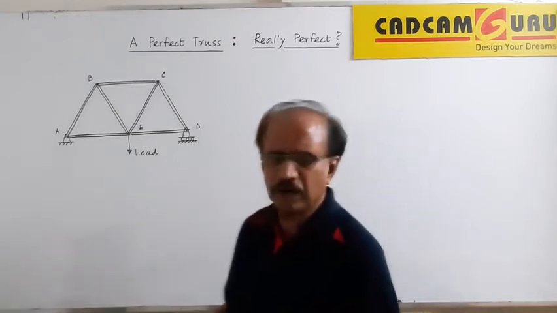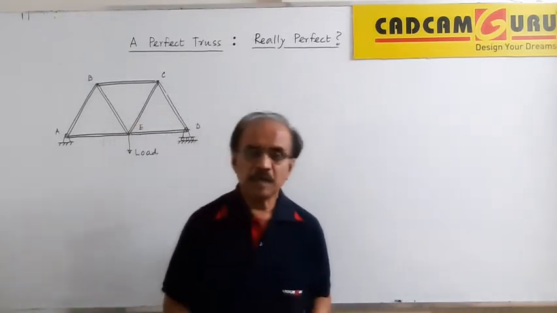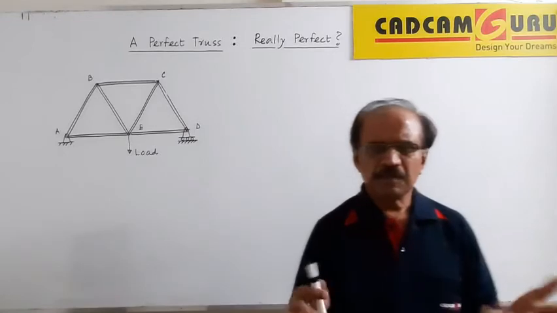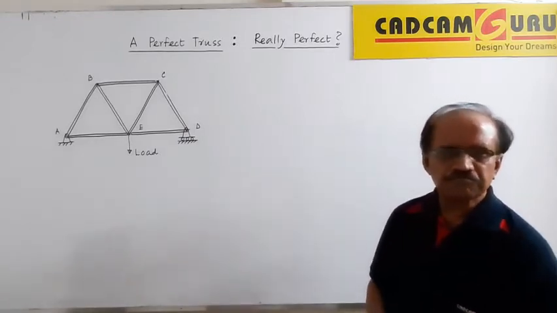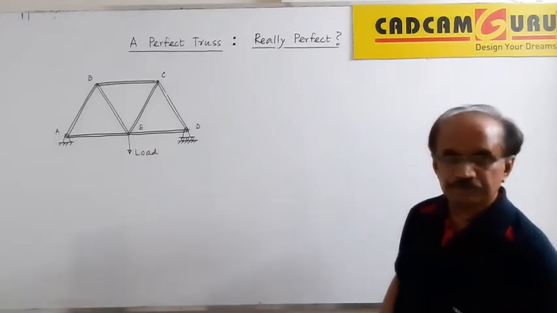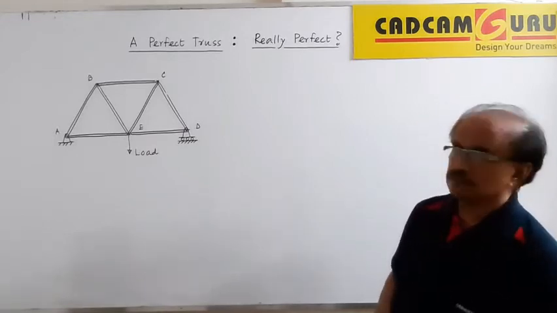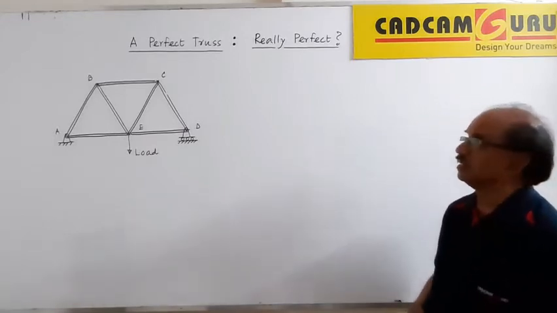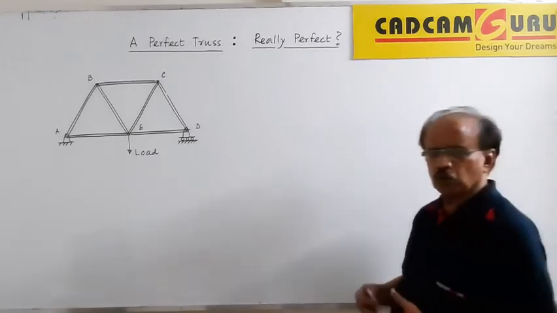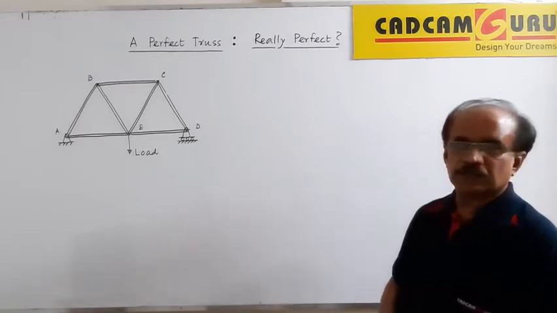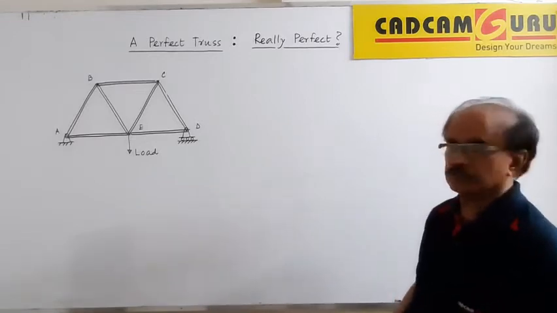What a common person understands out of perfect means nothing beyond 100 out of 100 marks. Nothing else will be expected. Perhaps this is not true. What we expect from a perfect truss: basically, we are going to go back to what other kinds of trusses are available as per their names.